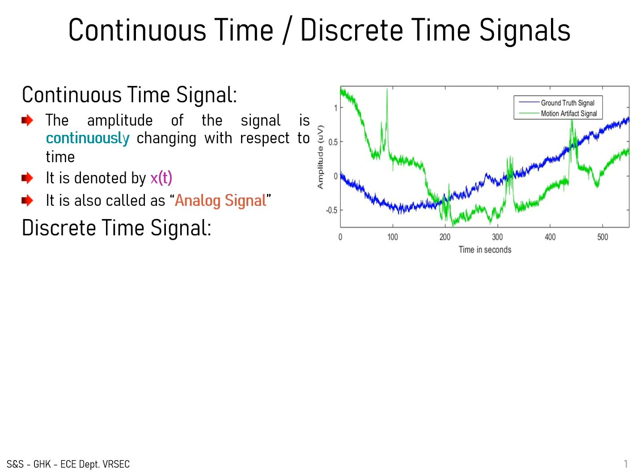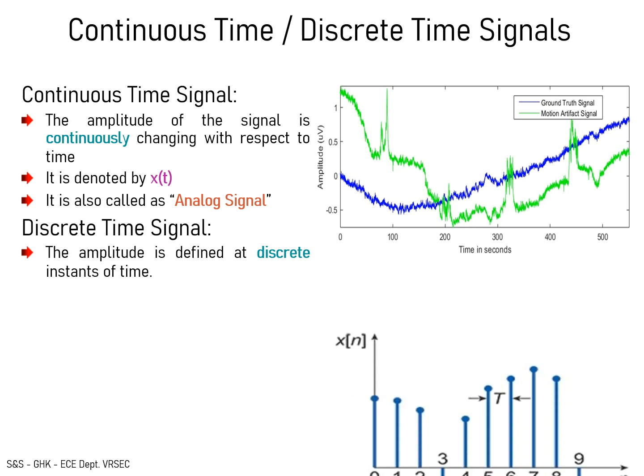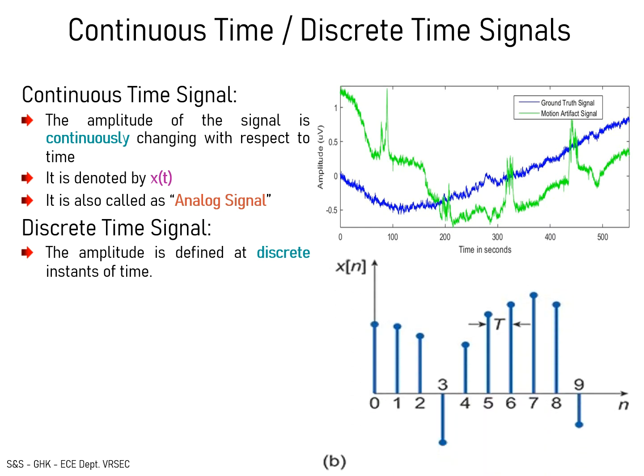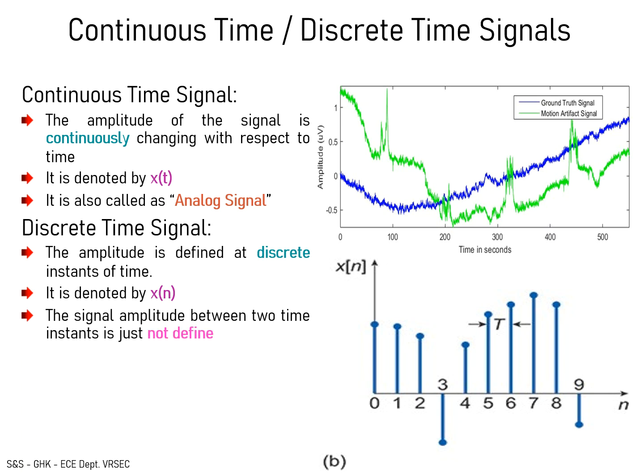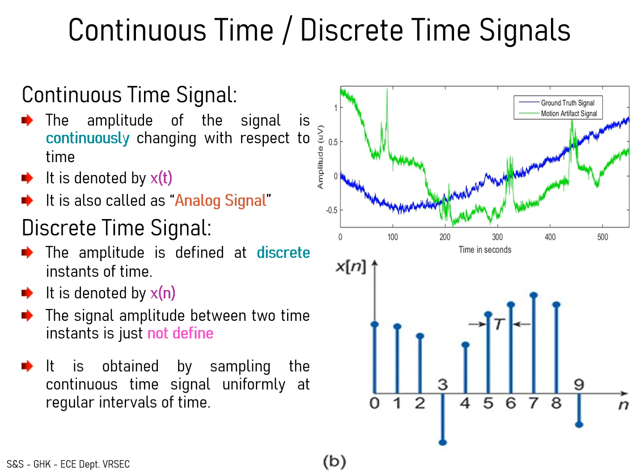Now, the discrete time signal. Here, the amplitude of the signal is defined at discrete instants of time. This figure represents a discrete time signal in which the values of x of n are defined at discrete instants of time. The discrete time signals are denoted by x of n, and the amplitude between these two time instants is undefined.